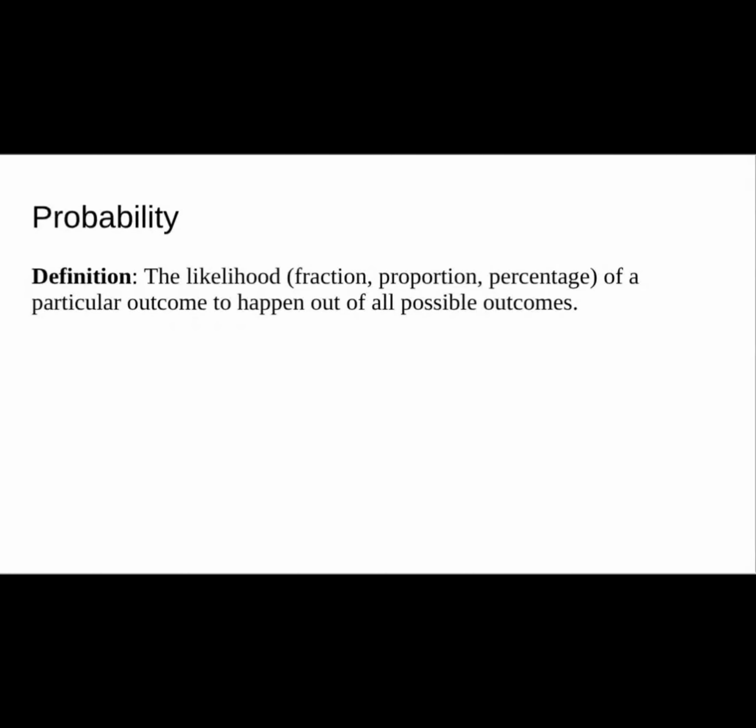What is probability? Probability is the likelihood of a particular outcome happening out of all possible outcomes. It's simply equal to the proportion of that particular outcome out of all possible outcomes, or equivalently the fraction of that outcome over all possible outcomes. It could be expressed as a fraction, a decimal, or percentage.